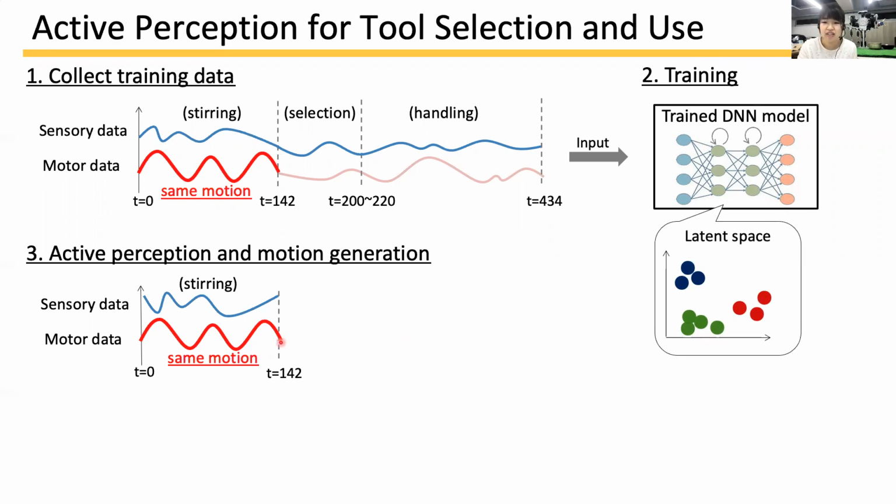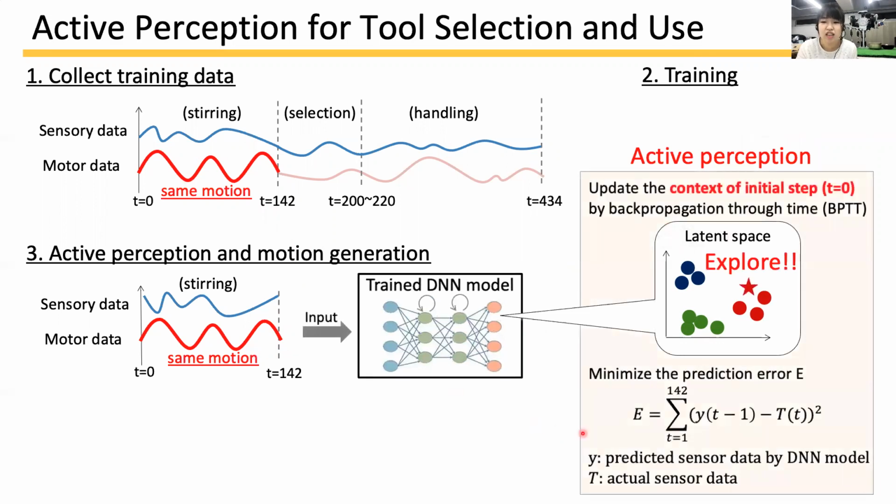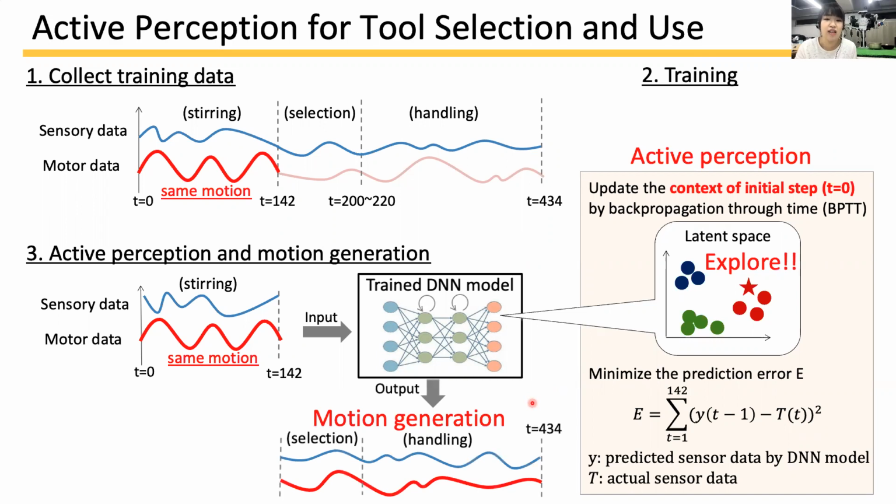At last in evaluation, after stirring, that is the same swinging spatula as training, the DNN model conducts active perception and explores the latent space value by minimizing the error between the predicted sensor data and real sensory input. The latent space, which is the initial value of context neuron, is updated by backpropagation through time. Then, using the explored latent space value, the robot generates motions for selecting and transferring by itself.